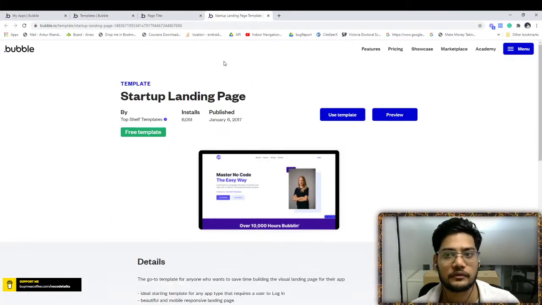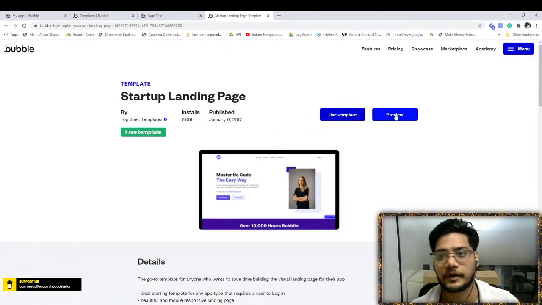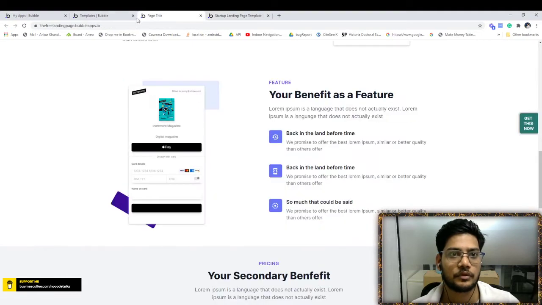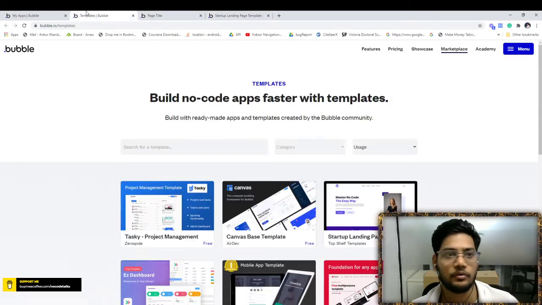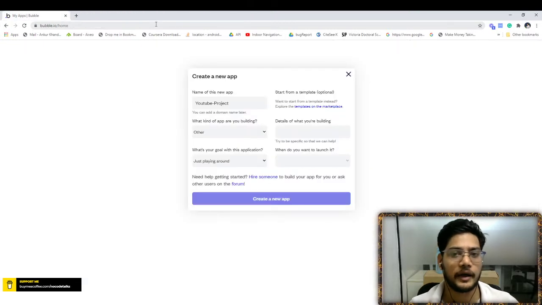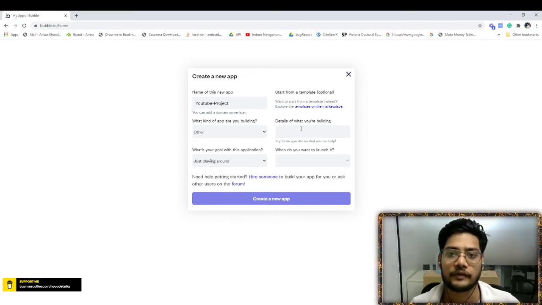If you click on use template, it is added to your project. I'm not using a template right now, I just want to show you guys the templates. If you want to work quickly and have found a template that suits your use case, then use it. Next, the details of the project, sample product.